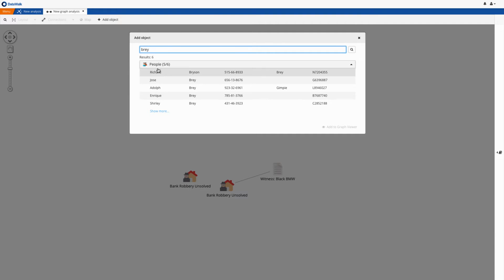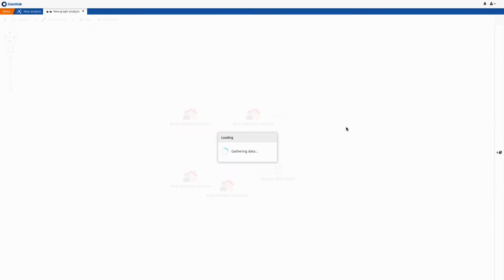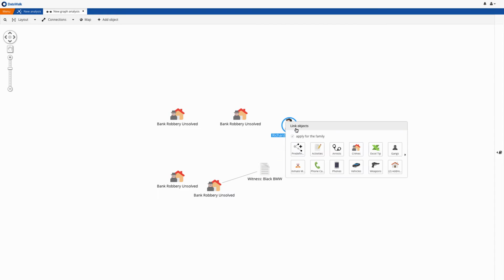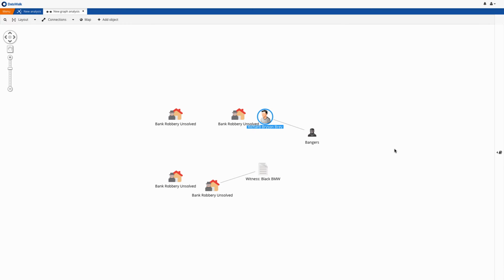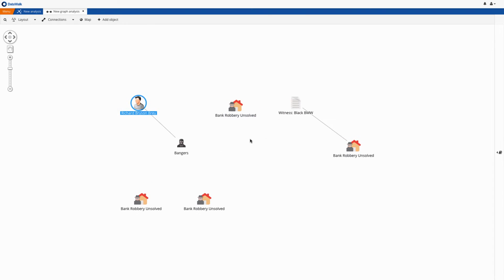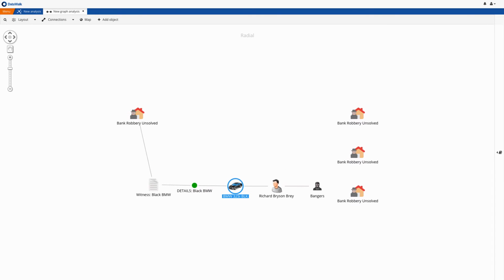Now, in this case, we add Bray to our graph, and then add his gang affiliation. And by adding vehicles, we also determine that he drives a black BMW. As this gives us our first potential loose connection between Bray and the robberies, at this point we'd like to